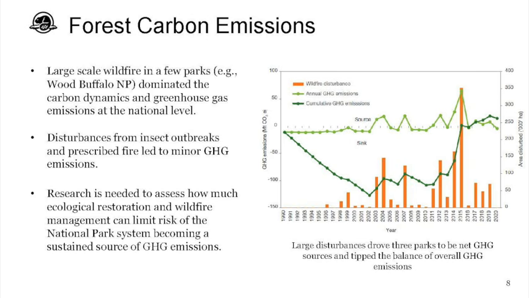And so what we found is that there was actually large-scale wildfire in just a few parks, with Buffalo being one of them, but it dominated the carbon dynamics and greenhouse gas emissions at the national level. Disturbances from the insect outbreaks and prescribed fire led to minor GHG emissions. But as you can see, over time, we collectively became a source of greenhouse gas emissions. And this is largely due to fires in 3 parks: Buffalo, Barton, and Elk Island.